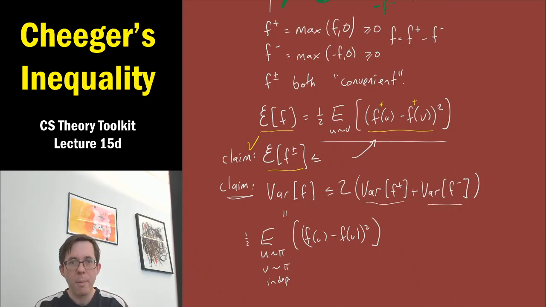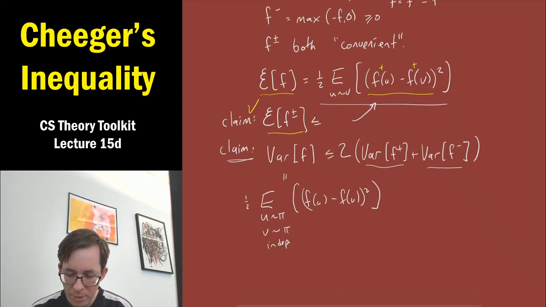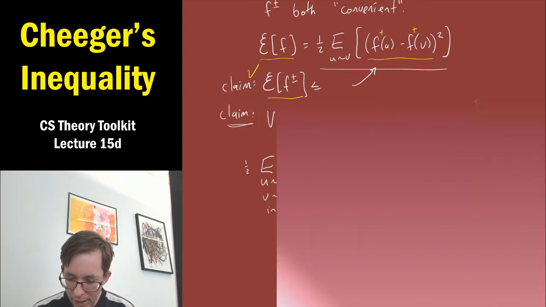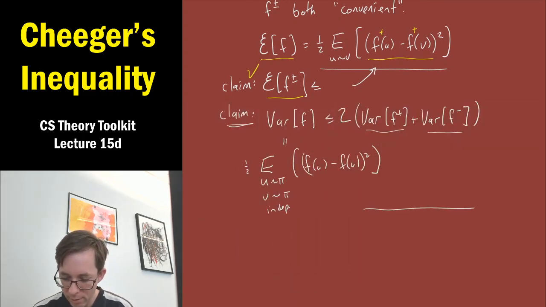And I'll just talk this through in words. We can make a similar argument to what we did before. Let's say we take a random u and v. Maybe this is somehow u, this is somehow v, and maybe f's value at u is up here. This is f of u, and this is f of v.